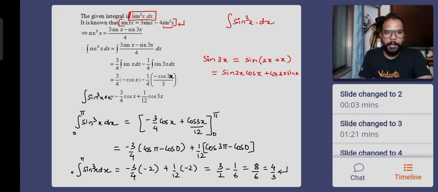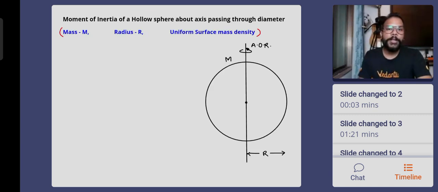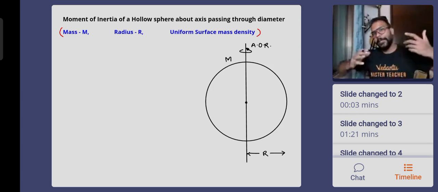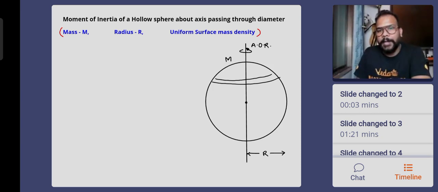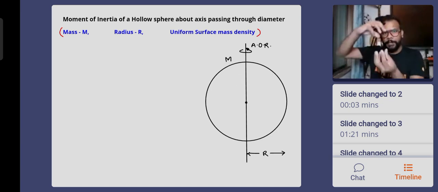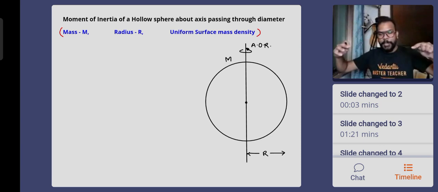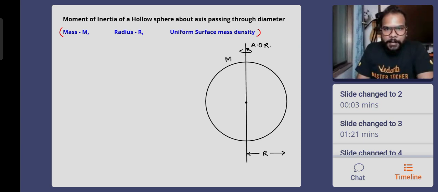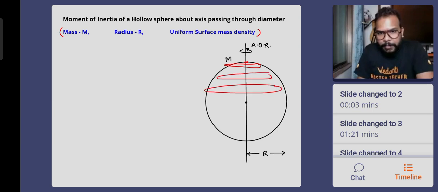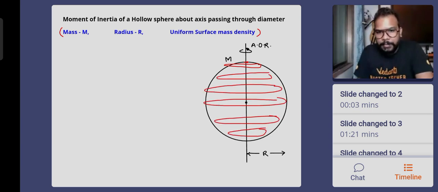Okay, guys. Now, let me tell you how we do the integration of moment of inertia for a hollow sphere. So first, let me tell you how you visualize this. I will visualize it as made up of multiple rings starting from North Pole to South Pole. I will have multiple rings placed from North Pole, increasing the size of the ring coming to the equator, then decreasing the size of the rings. That means the first ring that I will be forming is here, then here, then here, like that. I'm increasing the size till the equator, then decreasing the size. That's how the size of the ring is changing.